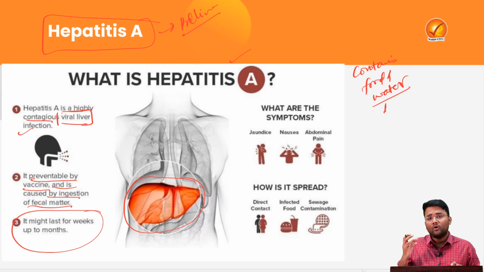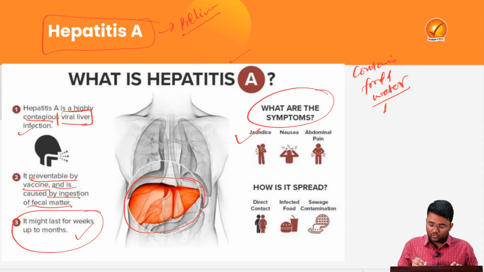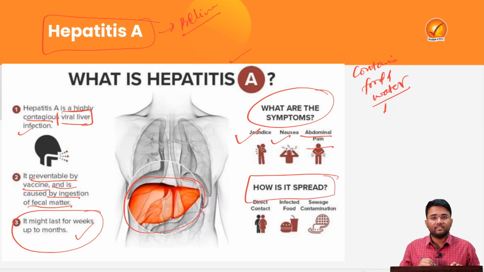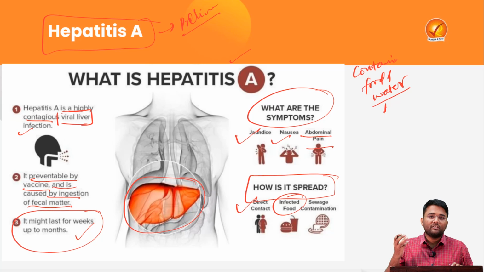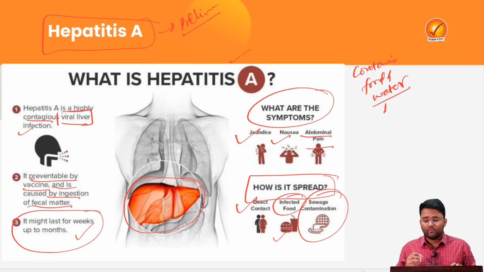After the onset of hepatitis A, the symptoms might last for weeks up to months. And what are the major symptoms? Jaundice, nausea, and abdominal pain are some of the major symptoms of hepatitis A. And how does it spread? It majorly spreads through direct contact, and it also spreads through food infected with fecal matter, such as what we have outside at the roadside, etc. So from there also we get hepatitis A. Then sewage contamination is also one of the reasons for the spread of hepatitis A.